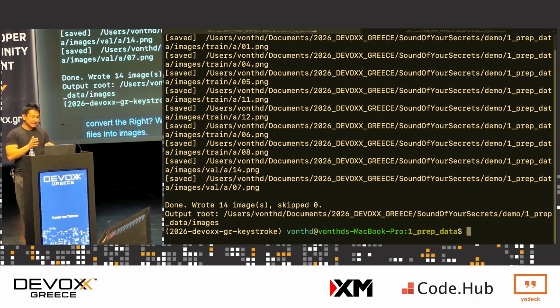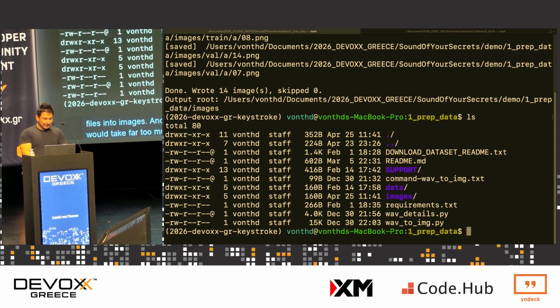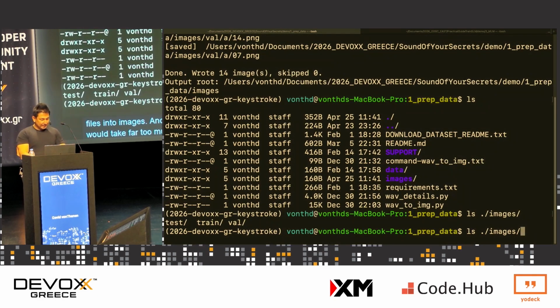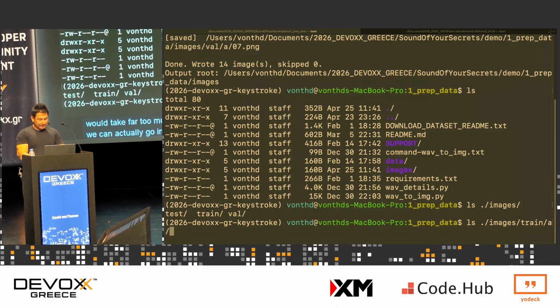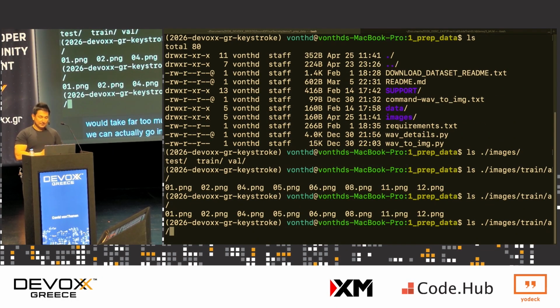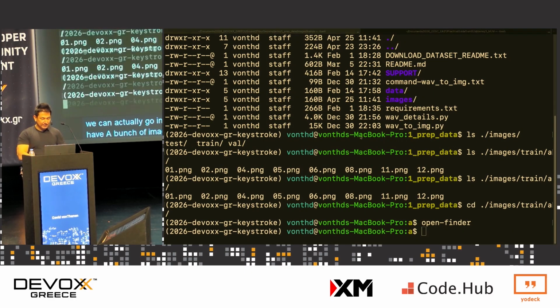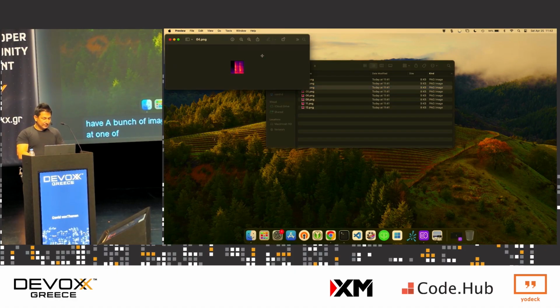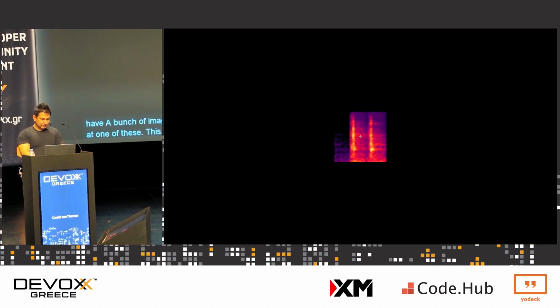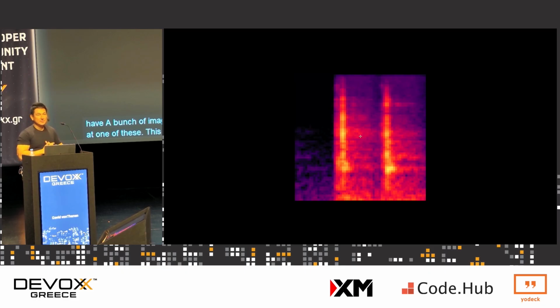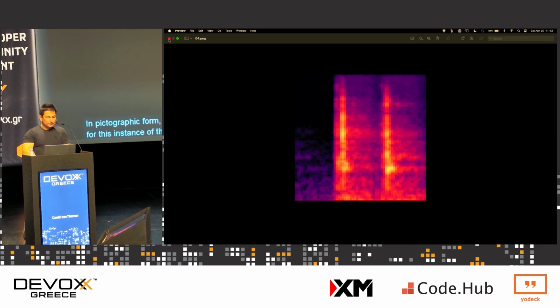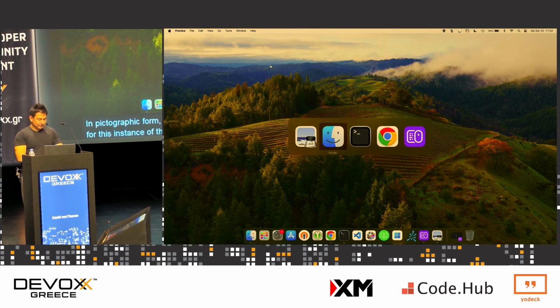And I obviously reduced this subset so it's only the letter A, because this would take far too much time to do. So if we now see that there's an images folder, we can go into the training data. There's only a single letter A, but now we have a bunch of images that represent sound. And if we take a look at one of these, this is what the letter A looks like in pictographic form, spectrographic form. This is what the particular sound looks like for this instance of this key press for the letter A.